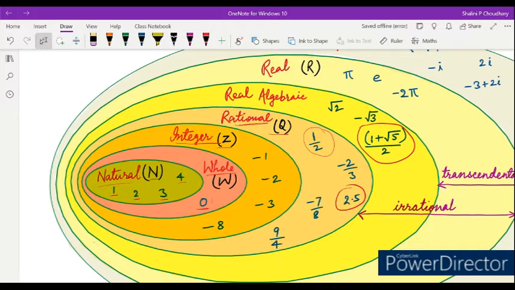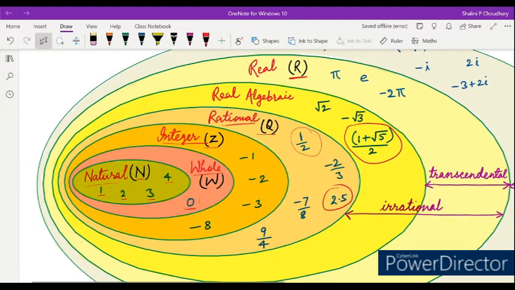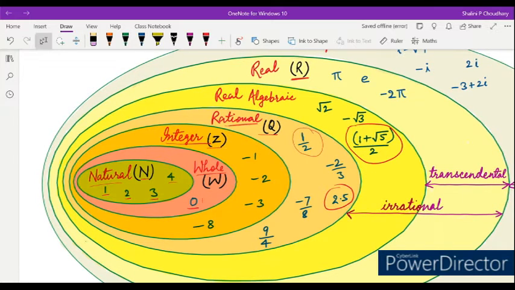And real algebraic is a subset of real numbers, denoted by R. So pi, exponential, all are real. These all have some value, like pi has a value, pi is equal to 22 upon 7, and in decimal value we can write 3.14.